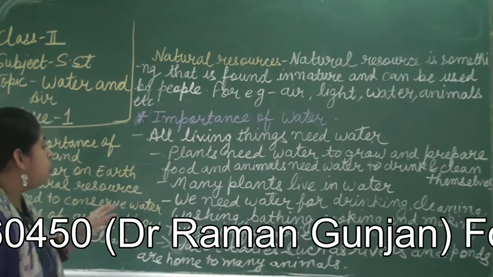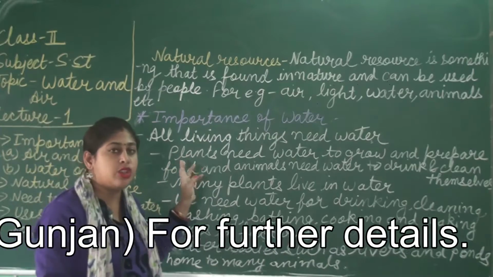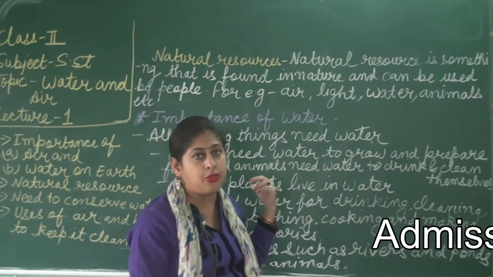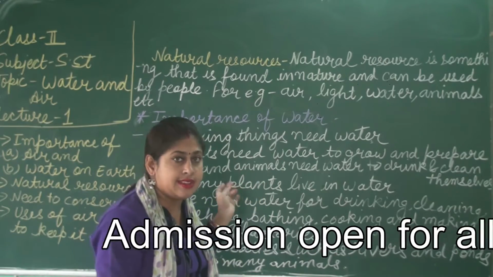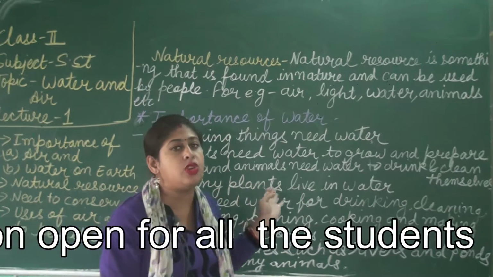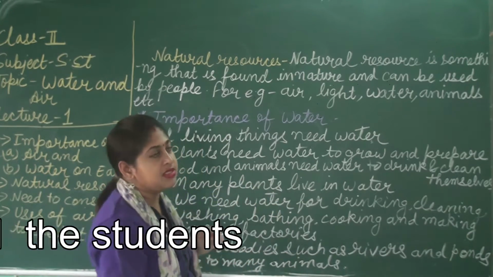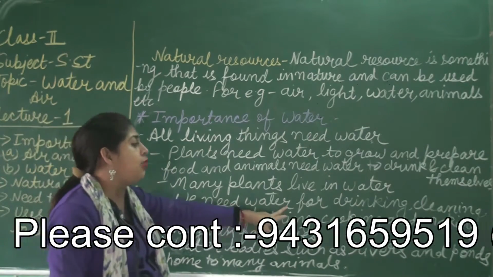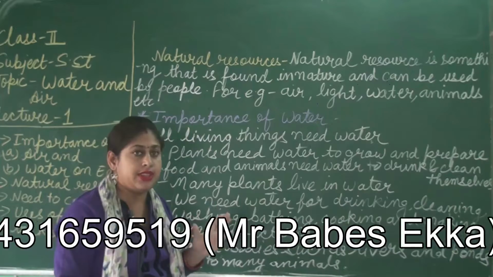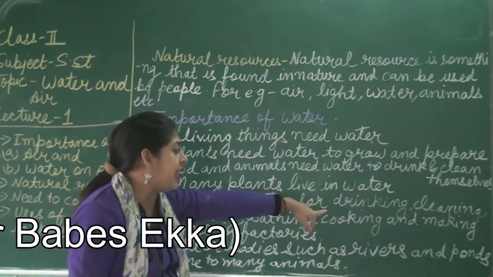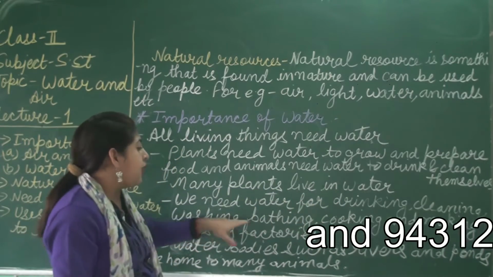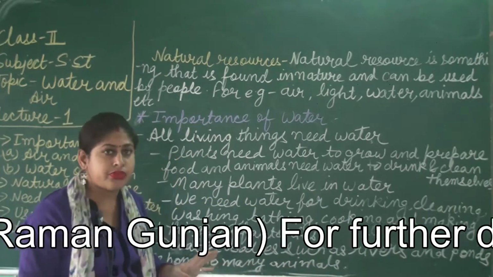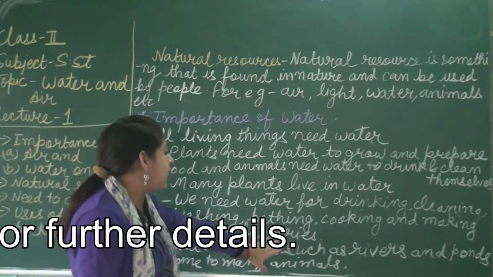So again, plants, why do they need water? They need water to grow and prepare food for themselves. Whereas animals need water to drink and clean themselves. And we human beings need water for mainly 5 uses. For example, drinking, cleaning, washing, bathing, cooking and making things in factories. But making things is an exception.